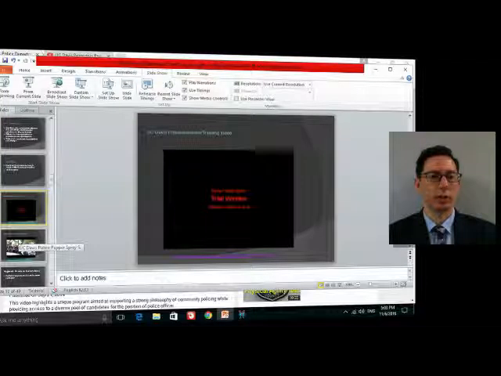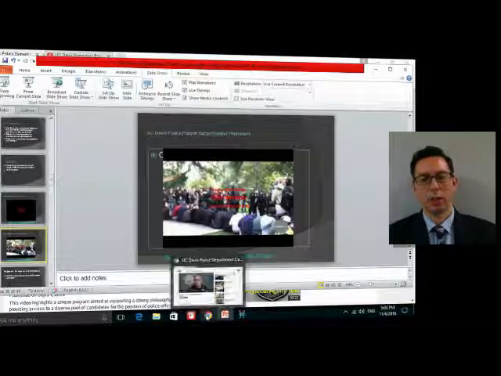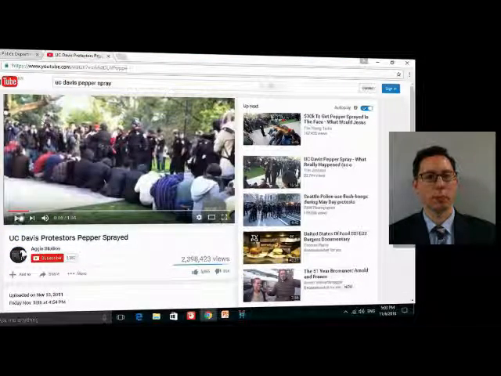The reason you can see from the video the use of shaky cam, looks like an action video, a very intense kind of situation, knocking doors down. And then we can see the result of this sort of militarization of the police force when we look at the University of California, Davis student protesters being pepper sprayed.